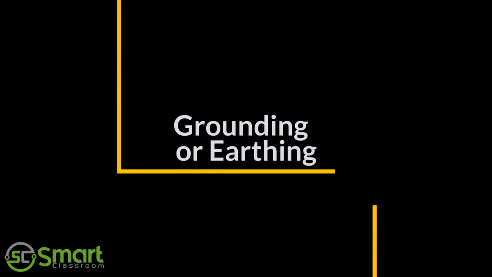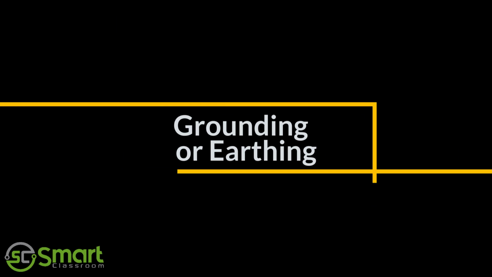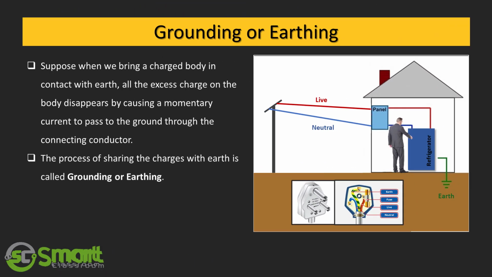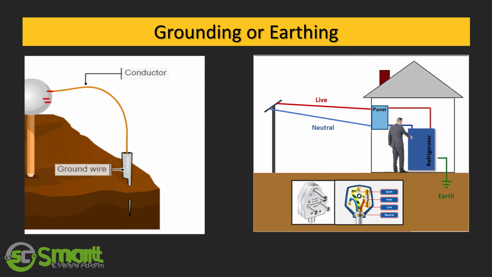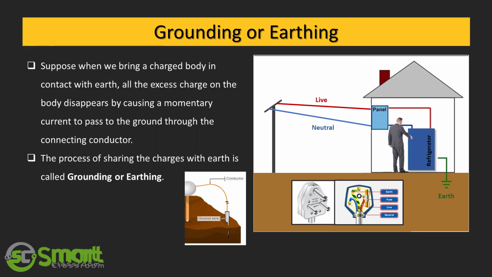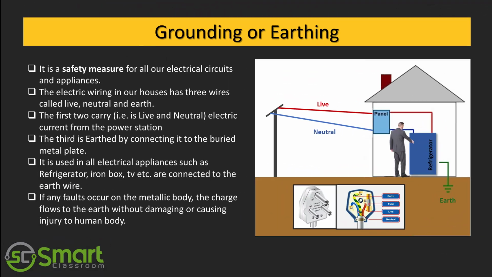Next topic, grounding or earthing. Suppose we bring a charged body in contact with earth. All the excess charge on the body disappears by causing a momentary flow of charge to pass through the ground through the connecting conductor. This process of sharing charges with earth is called grounding or earthing. Grounding is a safety measure for all our electrical circuits and appliances.